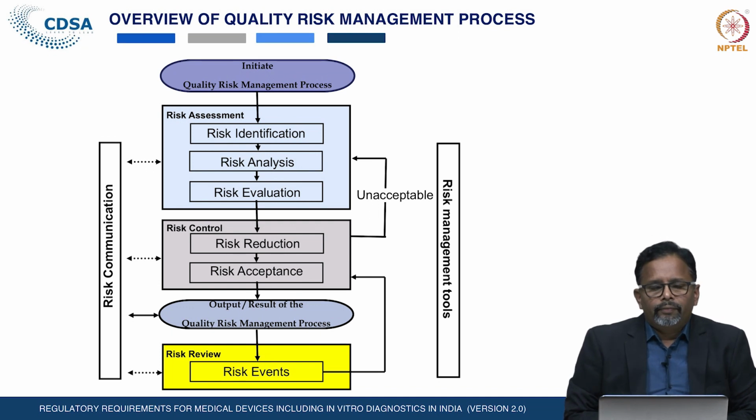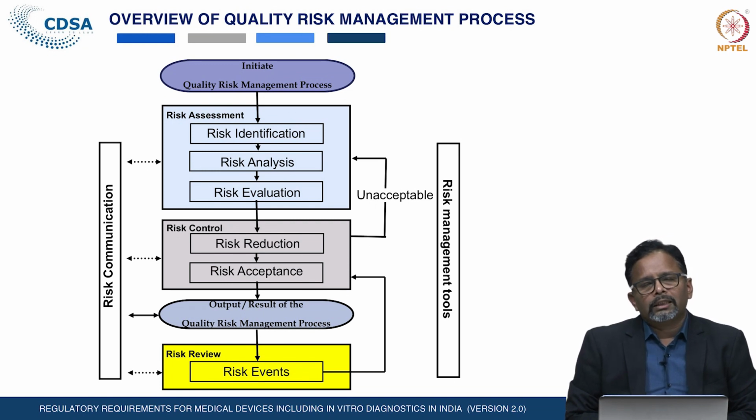Once identified, they have to analyze the risk. After analyzing, they have to evaluate the risk, and after evaluation, if the risk is reduced and acceptable, then the output is further informed to the concerned parties for the acceptance of that risk.